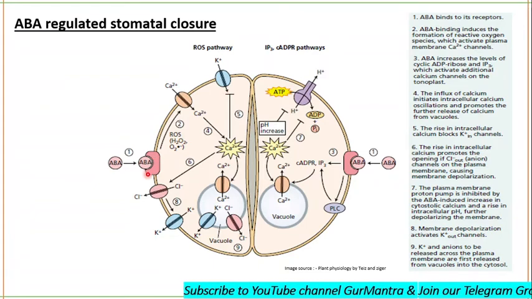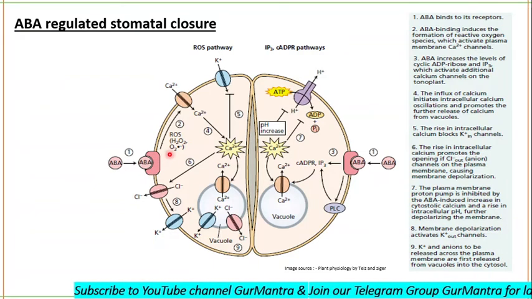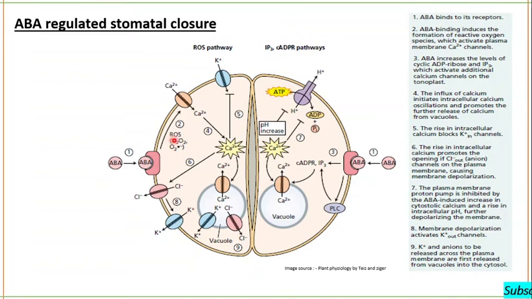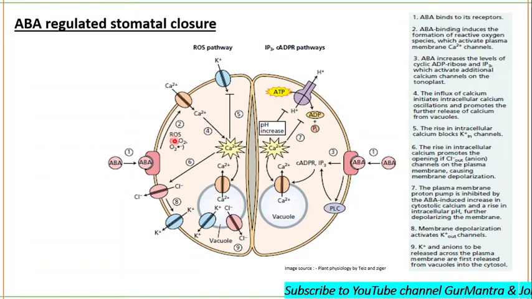See now. After the ABA binds to its receptor, ABA binding induces the formation of what? Reactive oxygen species, like hydrogen peroxide and others.